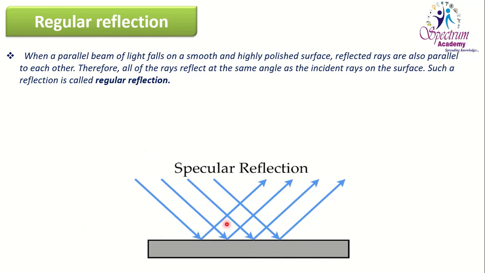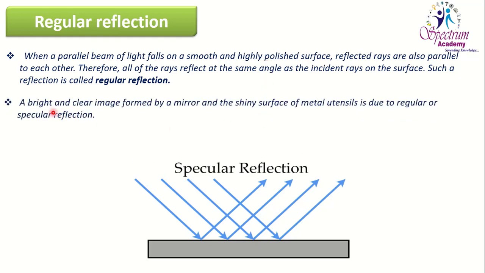All these rays, incident ray and reflected ray, are bouncing back in a particular direction from the highly polished smooth surface, and incident rays as well as reflected rays are parallel to each other. So this is called a regular reflection, or we can also call it specular reflection. Here the angle of incidence and angle of reflection in all four reflected and incident rays will be the same. That's why this is called regular reflection, and regular reflection takes place on a smooth, highly polished plane surface.